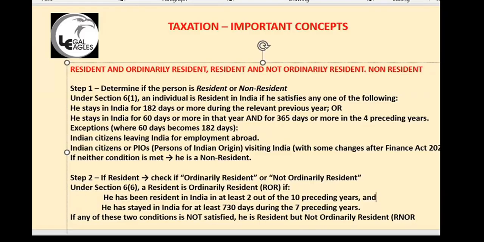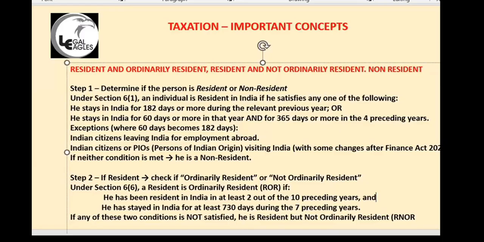I mean, you have qualified that 182 days qualification in at least 2 years of the 10 preceding years, excluding this year.